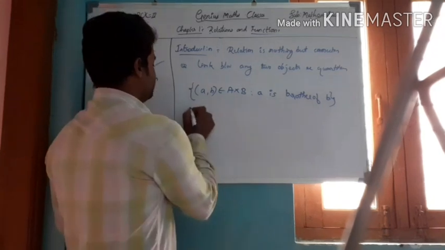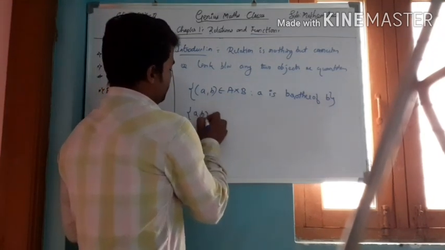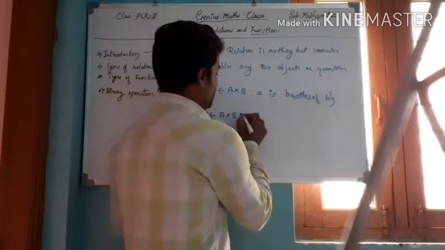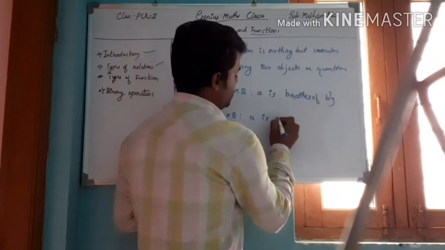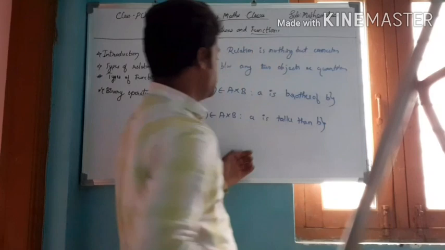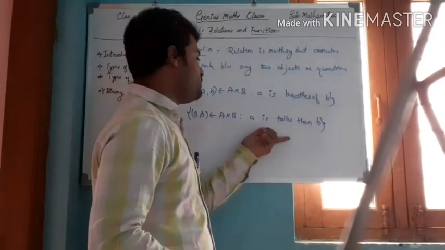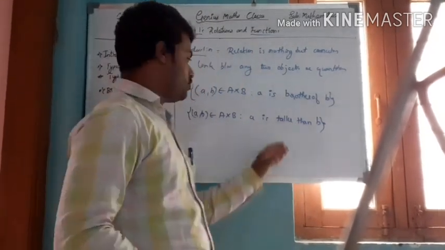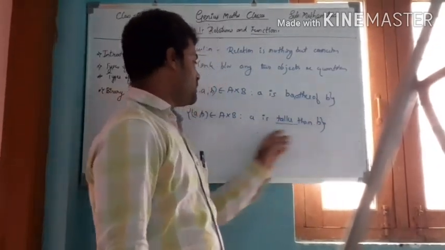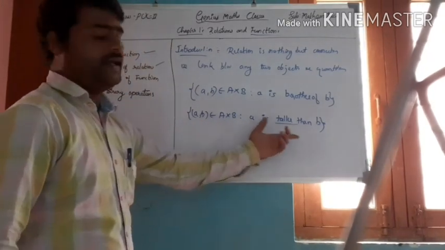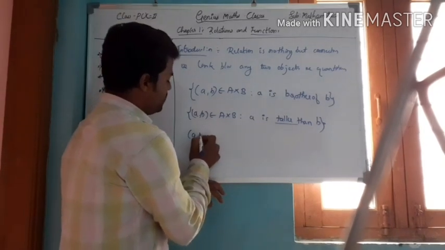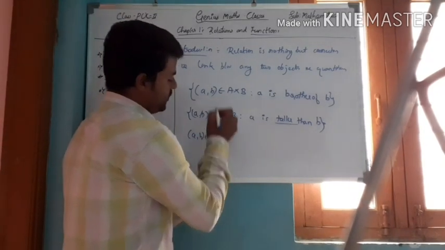Some other elements (A, B) also belong to A cross B. Any other relationship? Yes, A is taller than B. Here A is the person who is taller than the person B. So using the word taller, I am discussing the relationship between A and B. This is the introduction, and we always write it with the belongs-to symbol in A cross B.